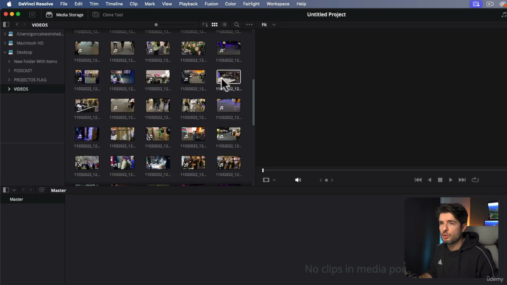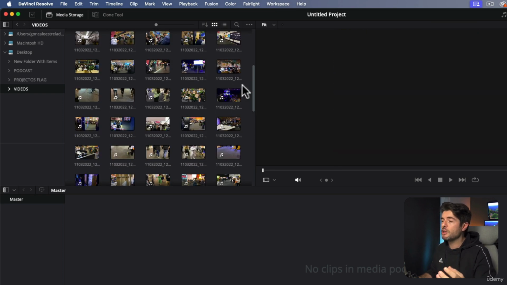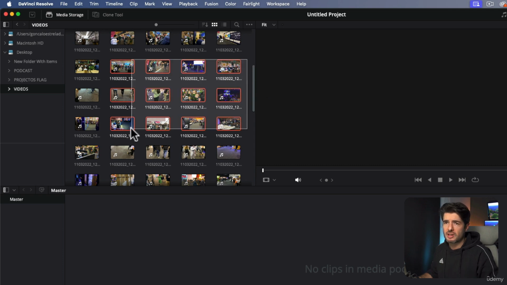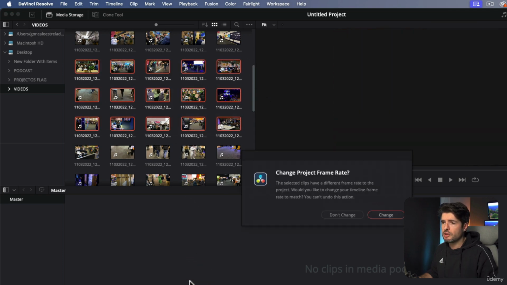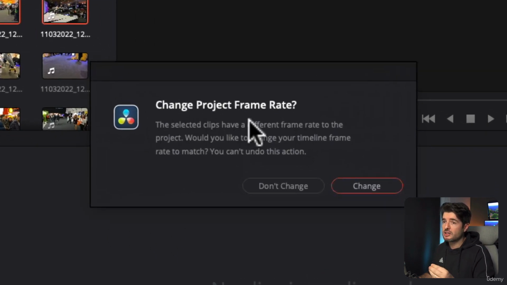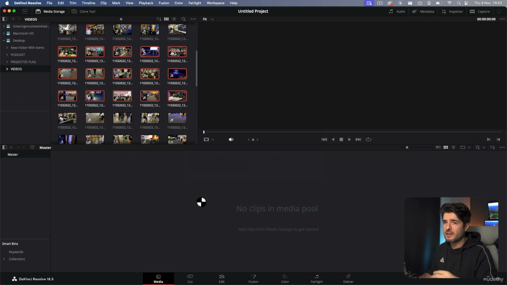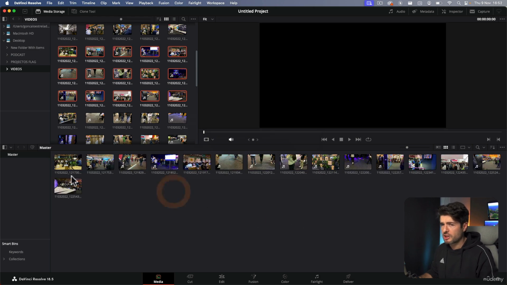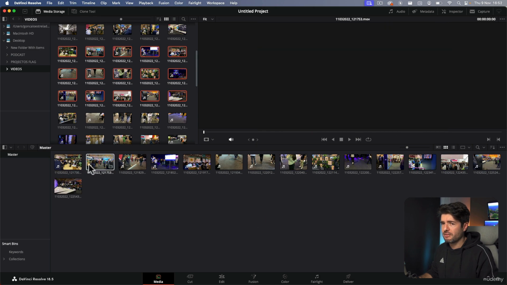And what we need to do is we want to import the videos into our media pool. There's a lot of ways to do it. The simplest way is just to select a few and drag them into the media pool. This is the best option. It will ask you to change the project frame rate, and this is why it's showing, because the frame rate of the project that's already set up is different from the source. So I might say, okay, I want to change. This will change my project and will open up clips, video clips over here.